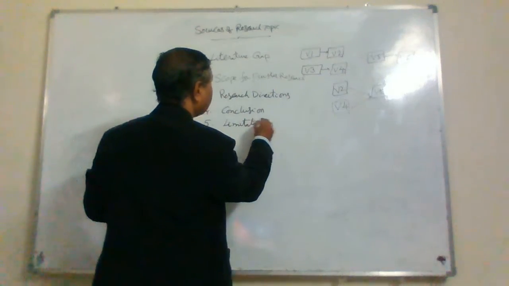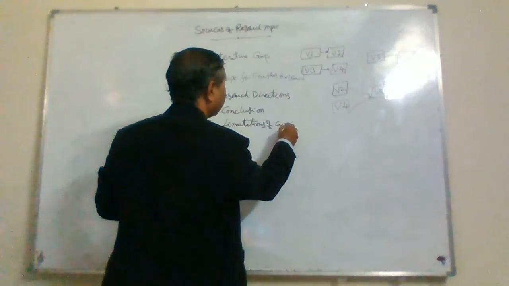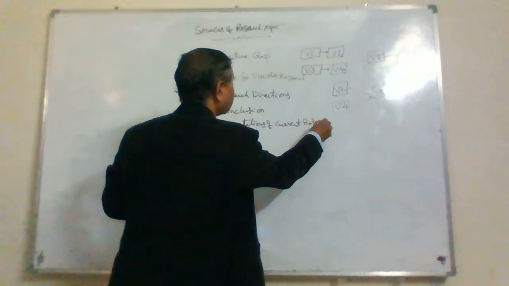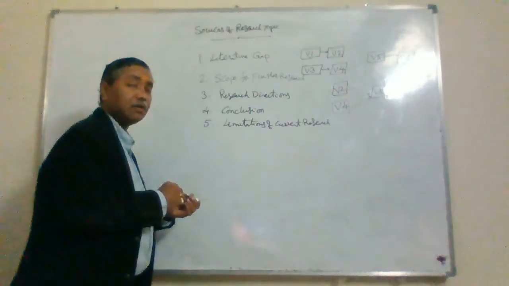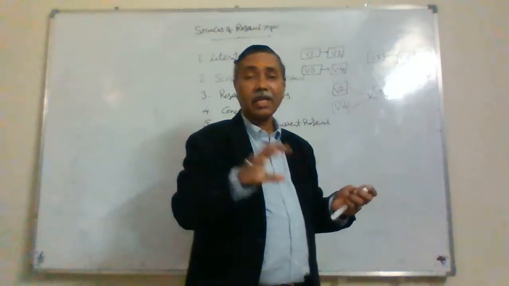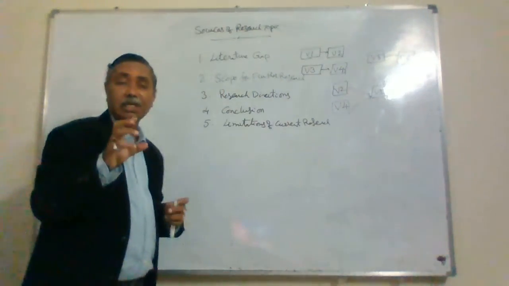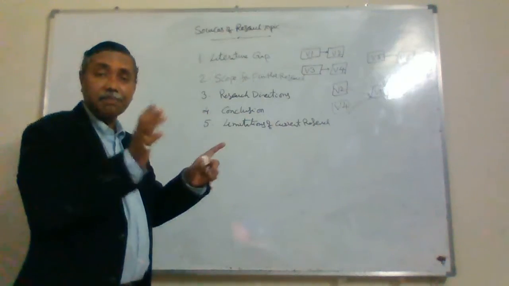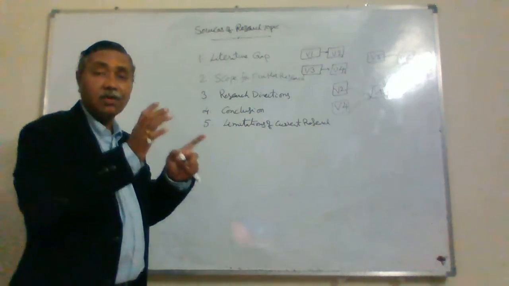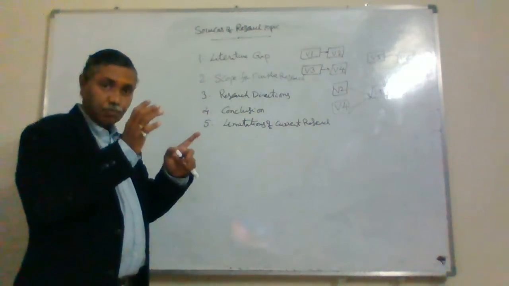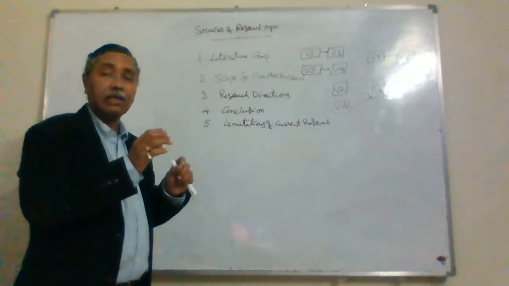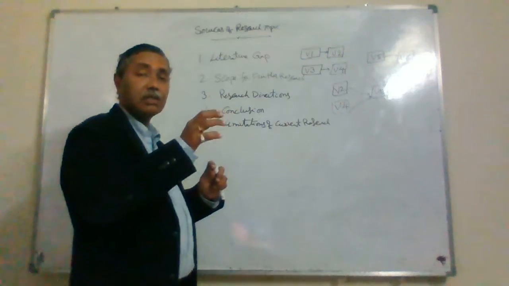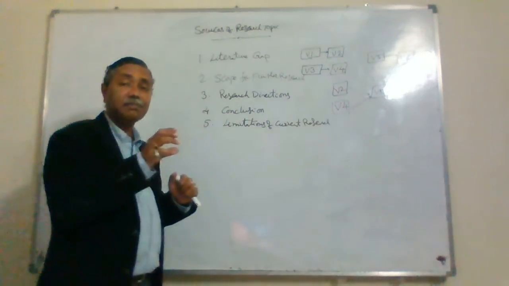Limitations of current research. See, some of the journal authors, that is some of the standard for journals. As we know, the research journal paper scope is limited. It is not a PhD thesis, right, where it will go for 4 or 5 years. Journal scope is limited. Each paper has limited scope.